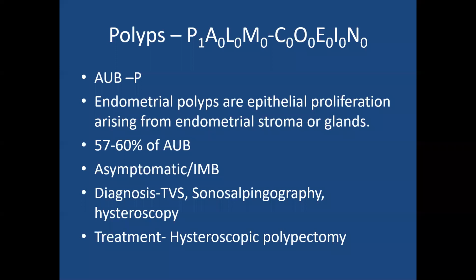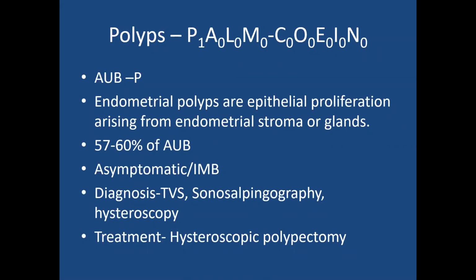So this woman will present with metrorrhagia.